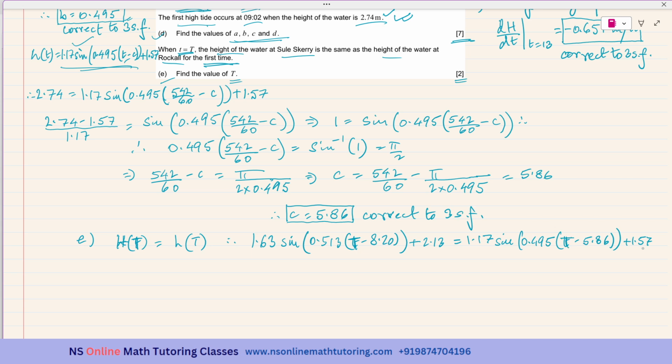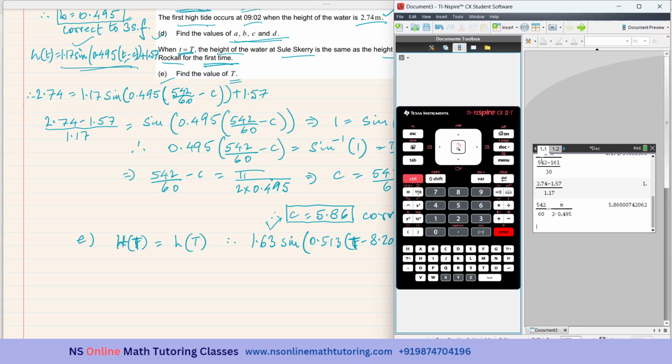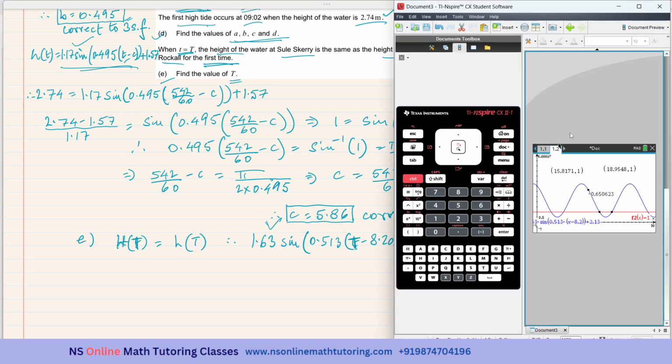Okay, so I have already graphed this part. I'll be graphing this one, and I'll be getting the intersection point. Fine. So I need another graph over here.